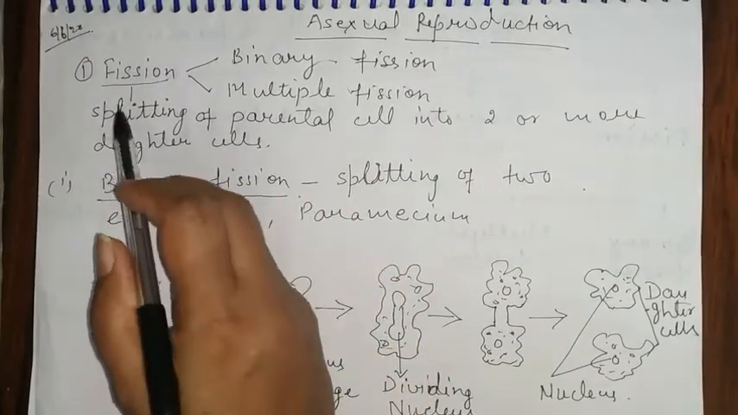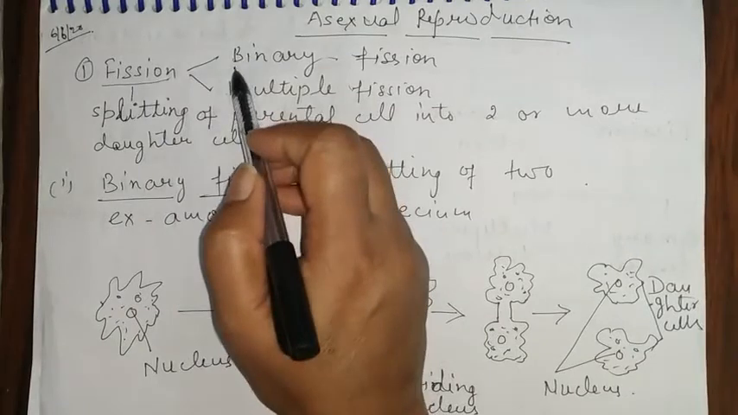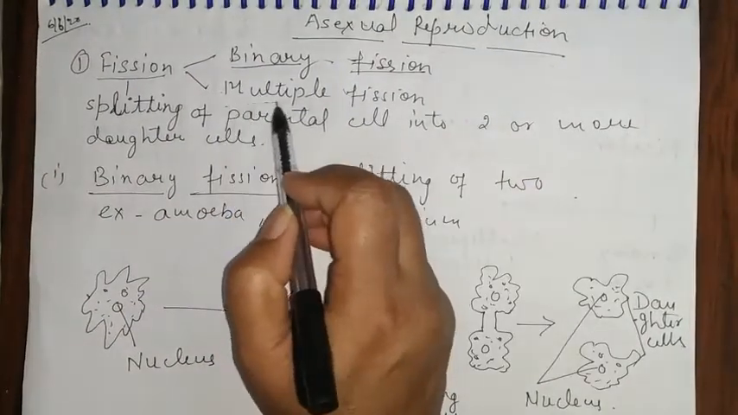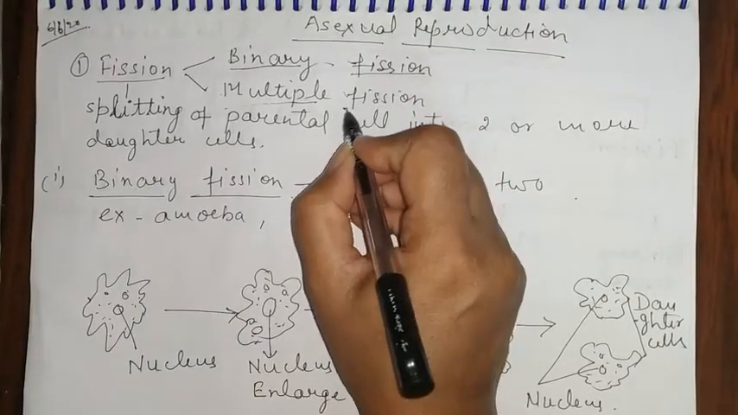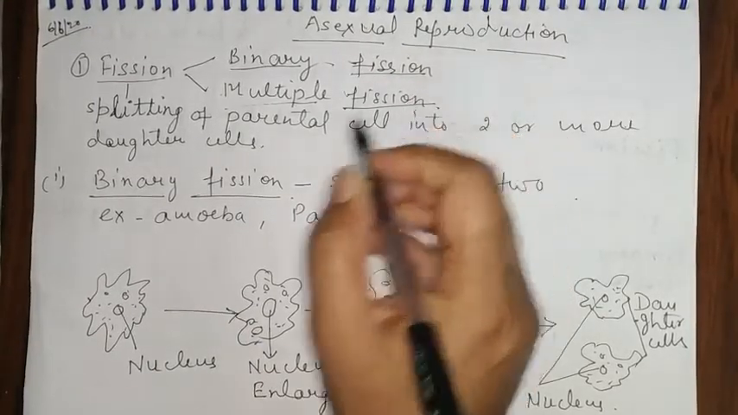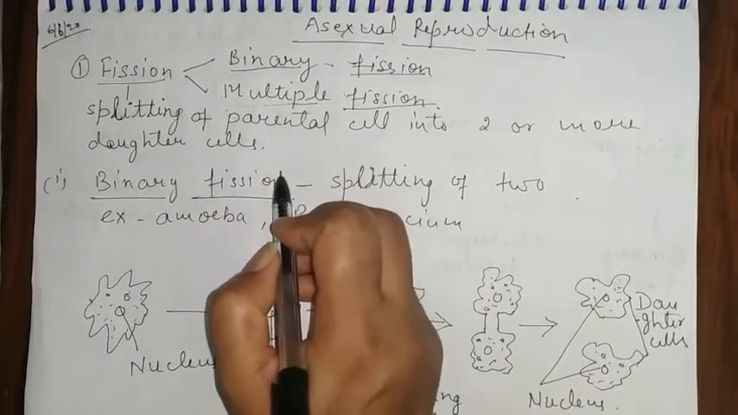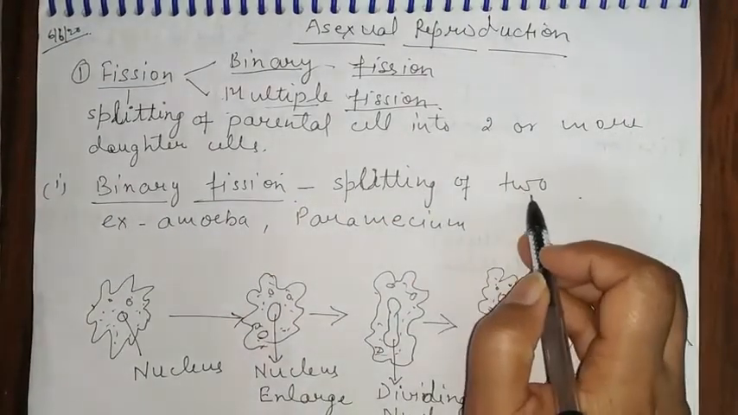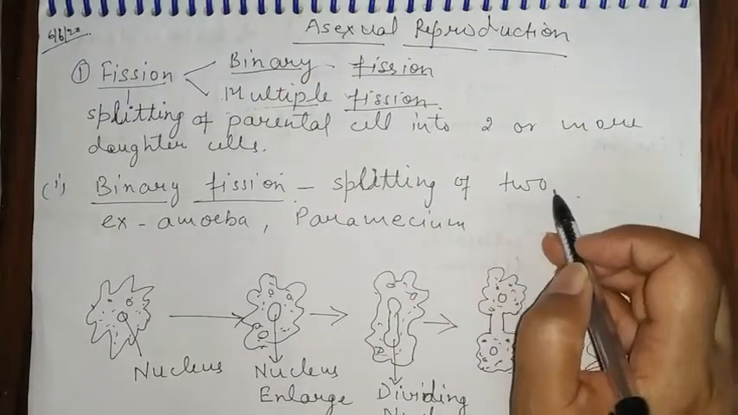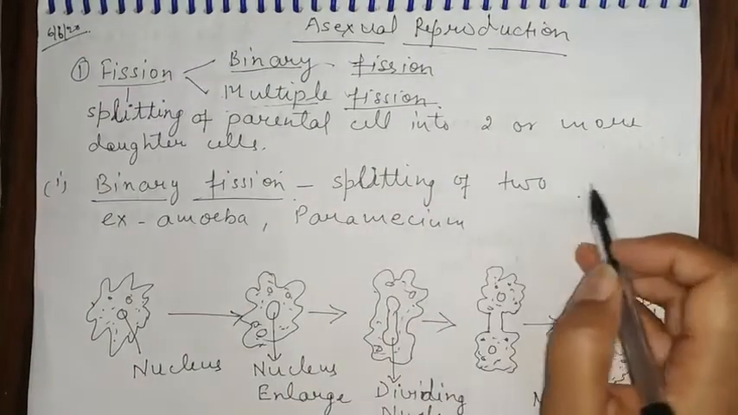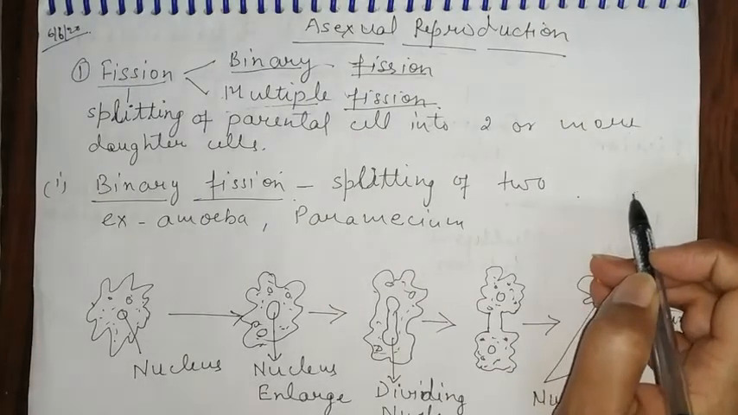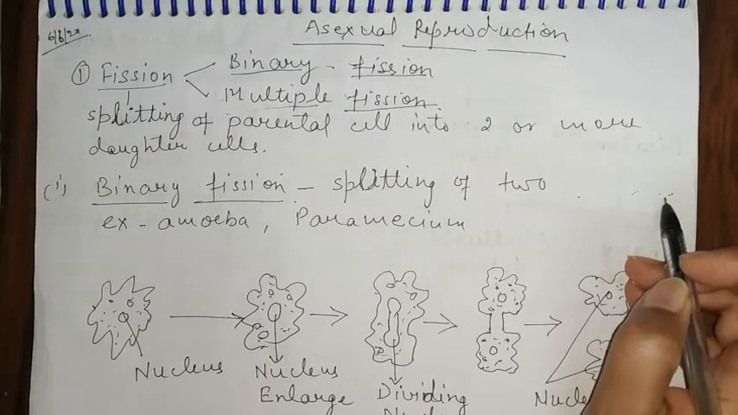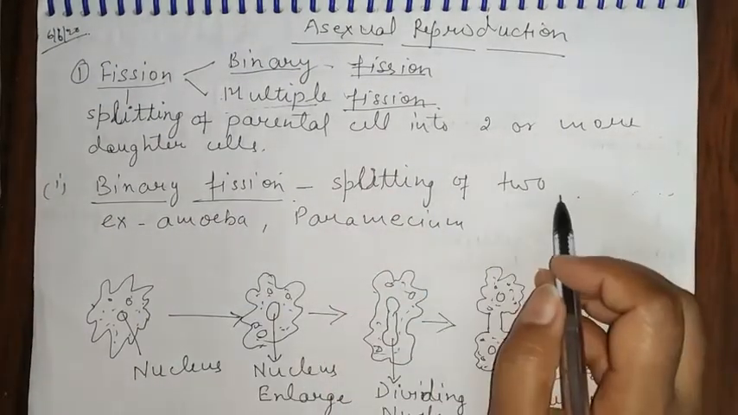Now, fission is of two types. The first one is binary fission. Second one is multiple fission. First, we discuss binary fission. What is binary fission? The splitting of a parental cell into two daughter nuclei, two daughter cells, each of which rapidly grows into an adult, is called binary fission.